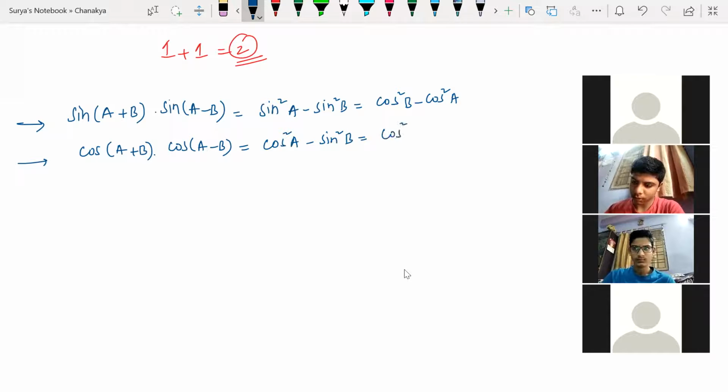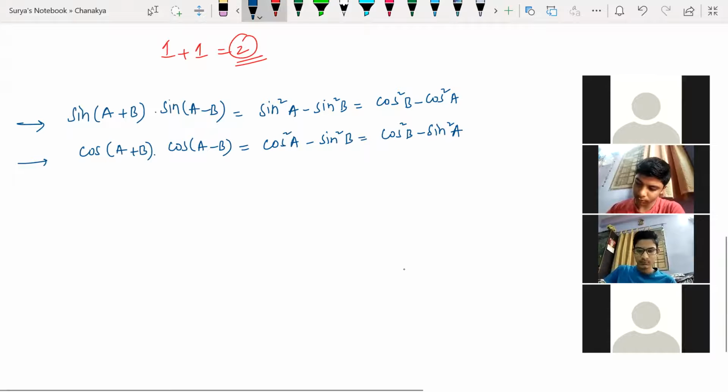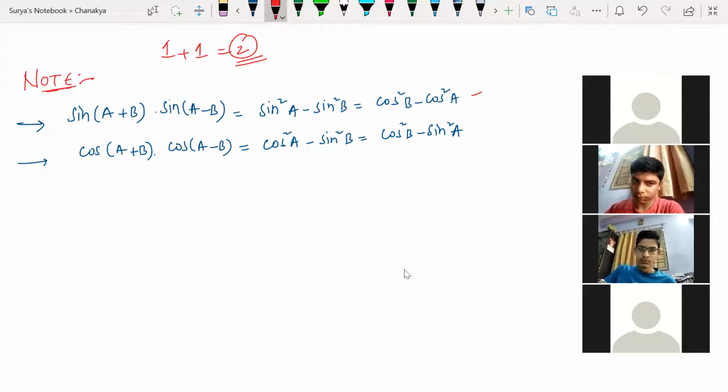So cos square B minus sin square A. Now, very important formulas, these two. Take a note of this. cos(A+B) into cos(A-B) is what? Like (A+B) into (A-B): sin square A minus sin square B, cos square B minus sin square A. Because not cos square A minus cos square B. Be very careful here. So here cos square A minus sin square B, here cos square B minus sin square A.